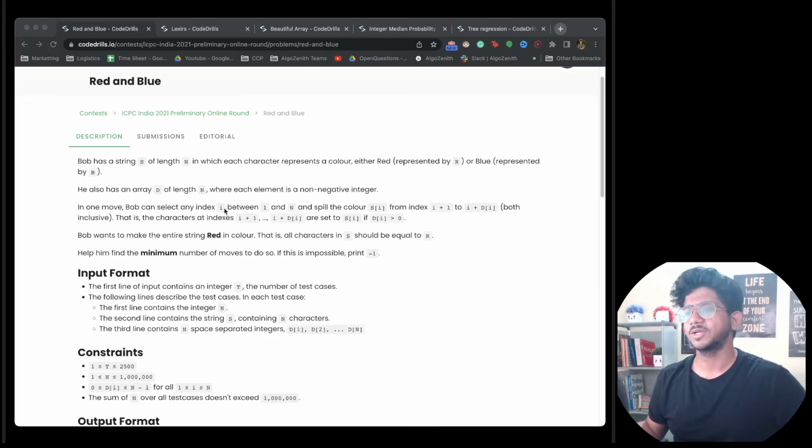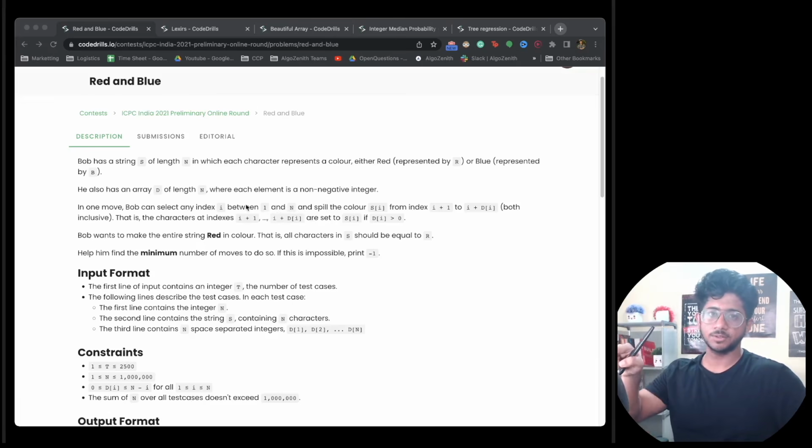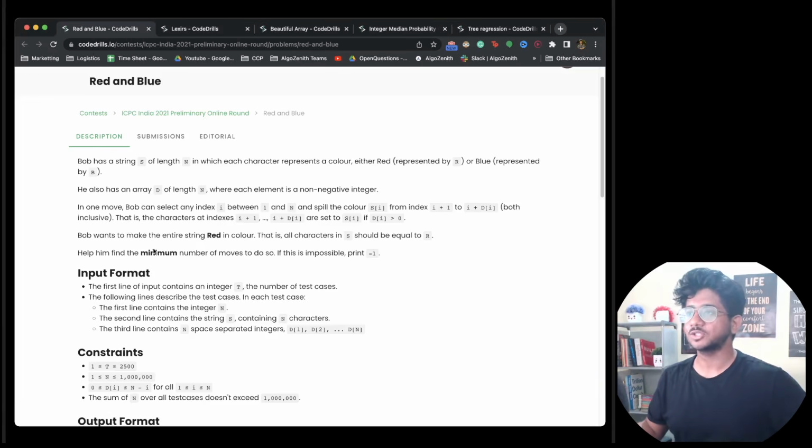So I'm going to assume that you have read the problem. Now this is one of those problems where, if you have solved similar problems, there is a problem called Dominoes, which is very similar to this one, where you twist a domino forward and then it is going to make everything fall forward as well. So this is also along similar lines. Just that there was one confusion that maybe was not clear: if you color some blue into red, then can that new red be used to fill things in the forward direction as well? But I'm going to assume that we can do that and solve it.